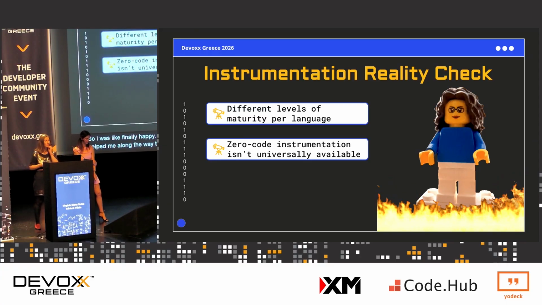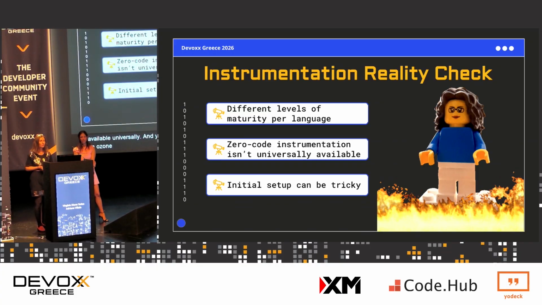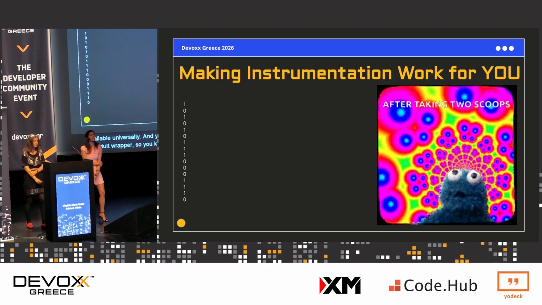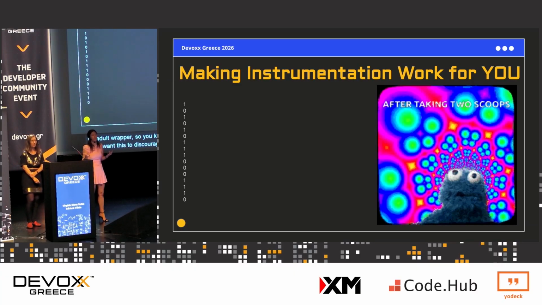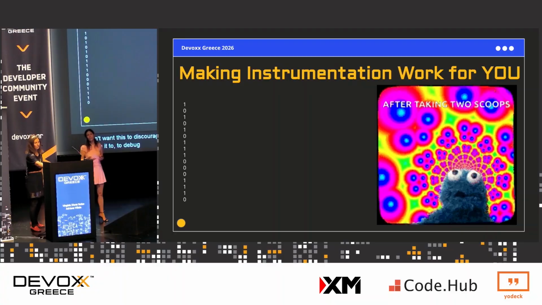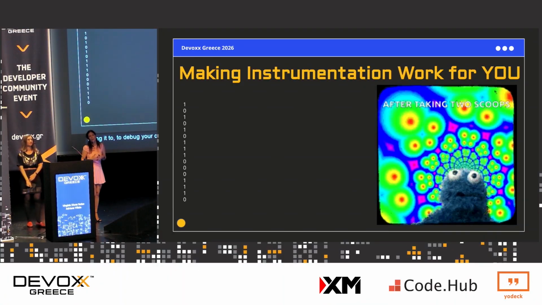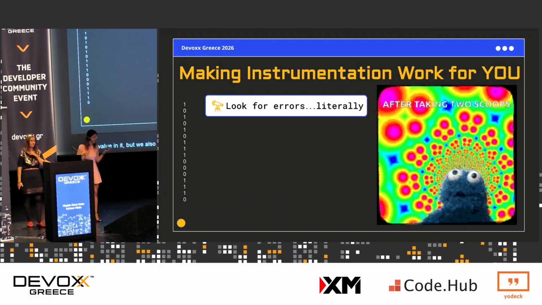Zero code instrumentation is unfortunately not available universally, and the initial setup can be tricky. But you know that many teams create their own OTel wrapper. We don't want this to discourage you from instrumenting your code with OpenTelemetry and using it to debug your code locally, because we wouldn't be here if we didn't see the value in it. But we also want you to be aware of what some of the shortcomings are, just so that you know what you're getting yourself into.